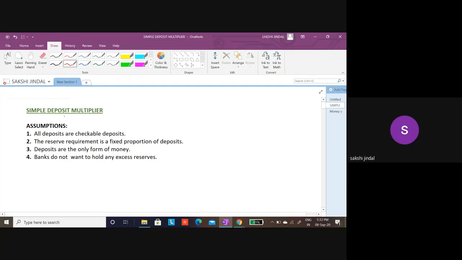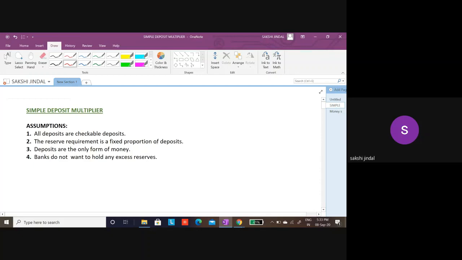So firstly, our basic assumptions are that all deposits are checkable deposits. That means we are not considering time deposits here. So all deposits are checkable deposits. The reserve requirement is a fixed proportion of the deposits.